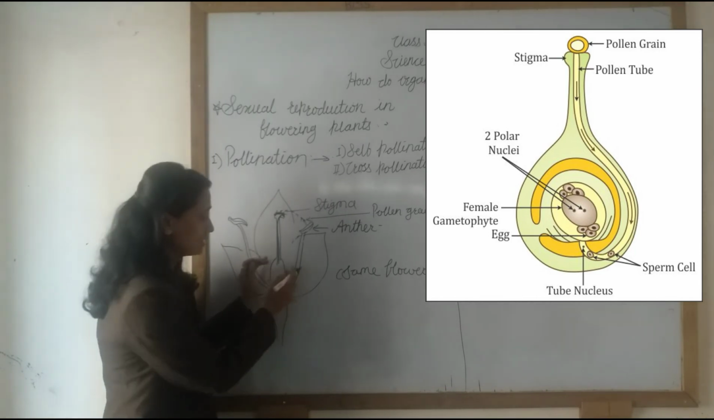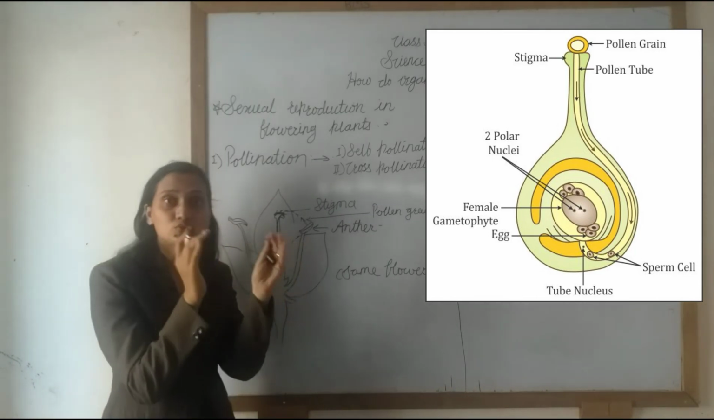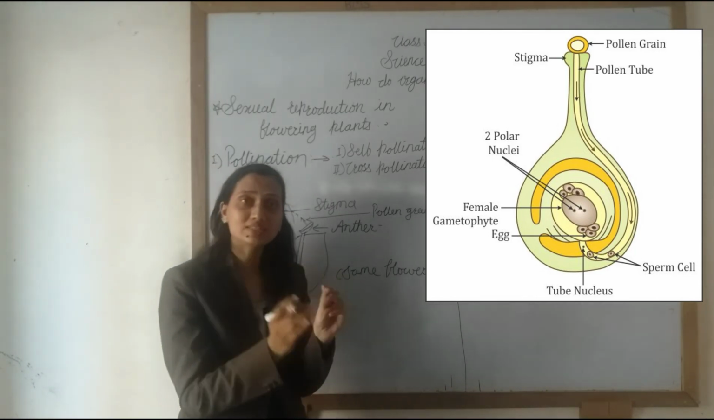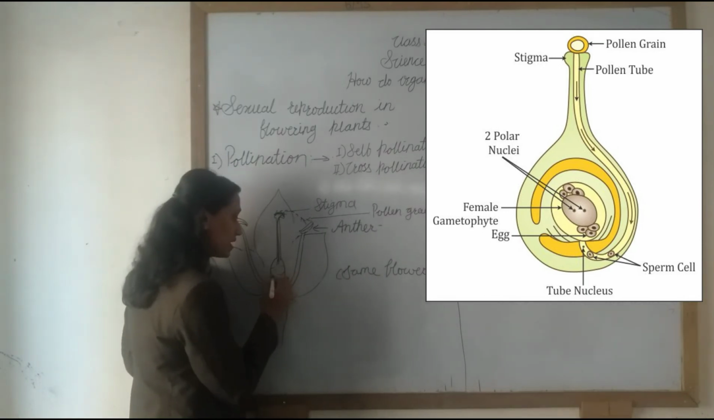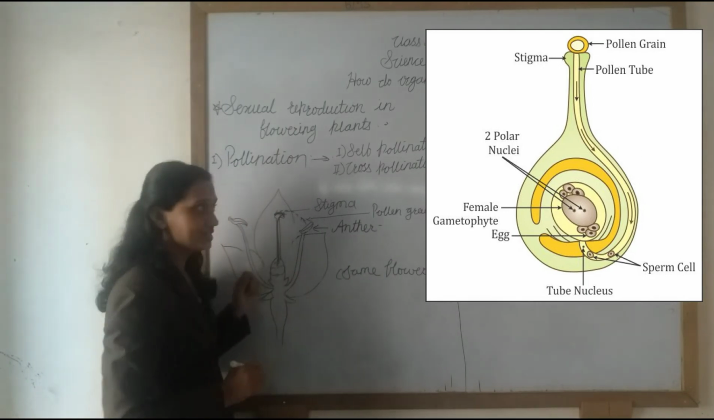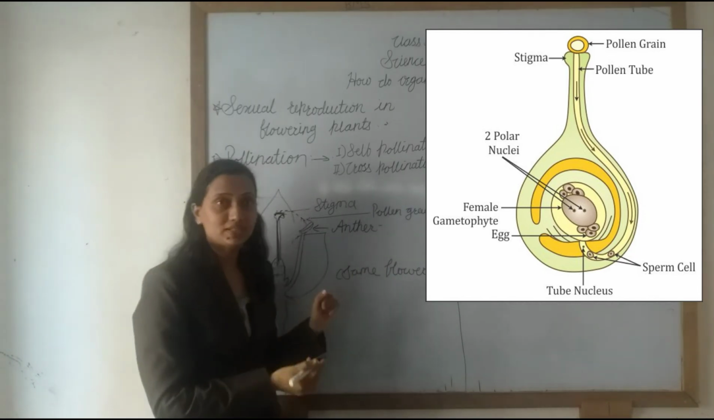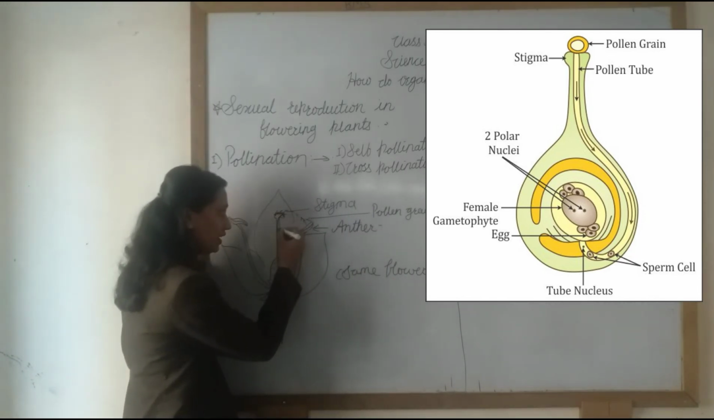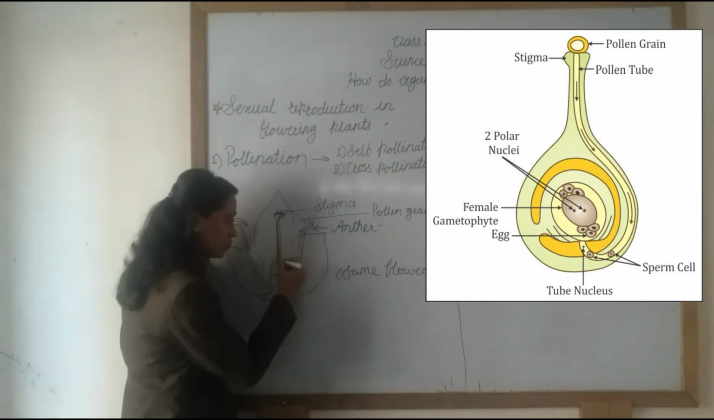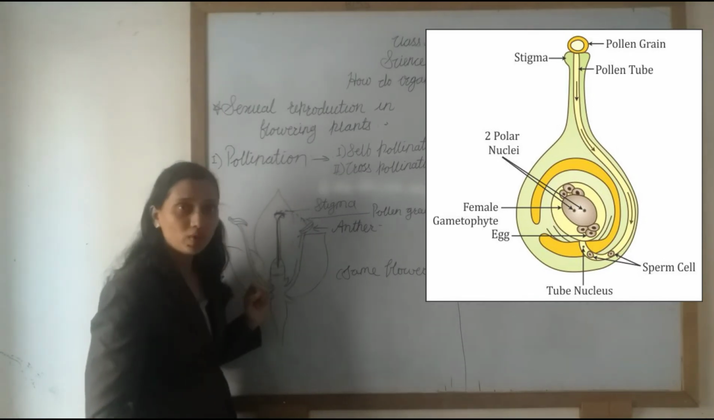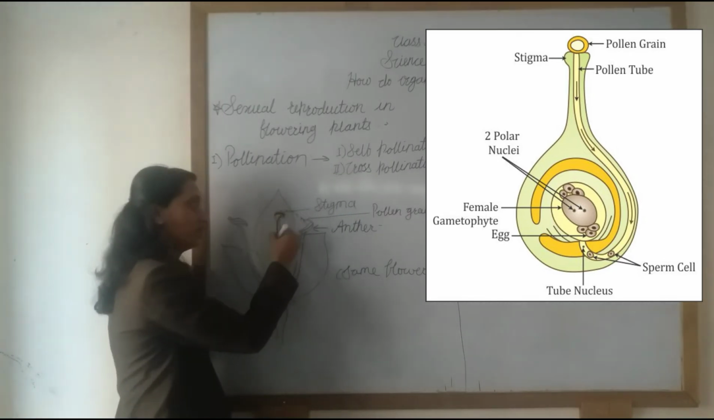Ovary is present at the base. It is a bulging, swollen part, and inside that ovary, ovules are present. See in this picture: inside the ovary, ovules are present. When the pollen grain develops the pollen tube, this pollen tube goes into the ovary.